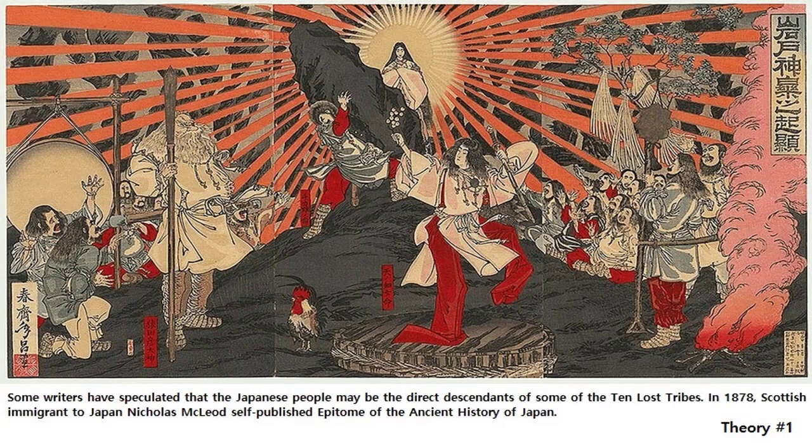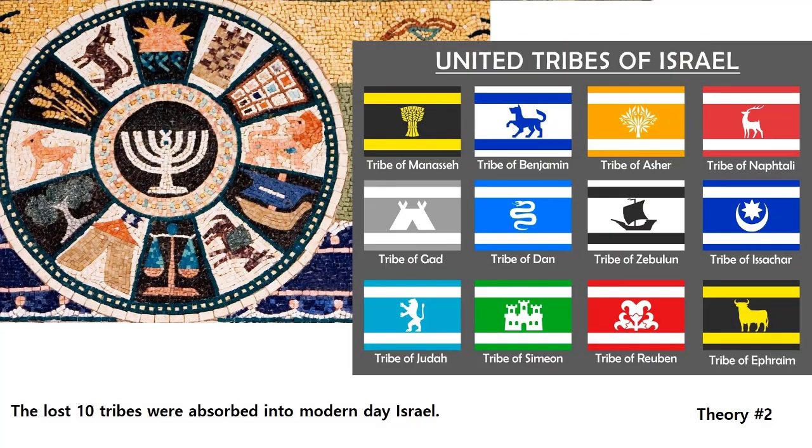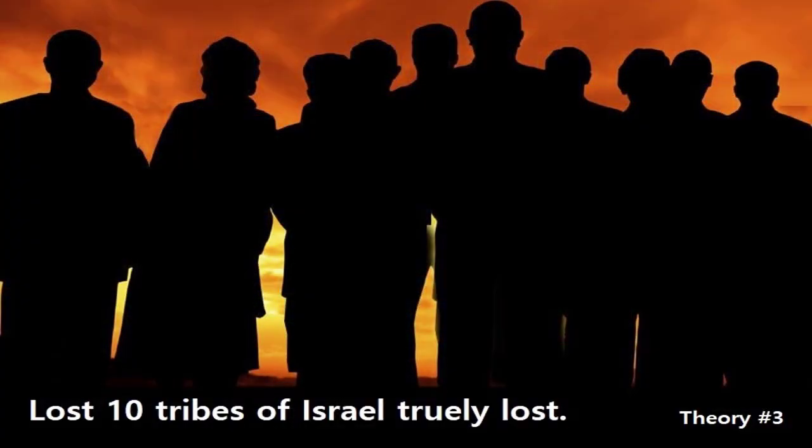There's the first one here. Theory 1 was that Japan basically has a remnant of the lost 10 tribes, and they migrated to Japan, believe it or not. There's some theory about that. There's another, probably a big one here, that a lot of the 10 tribes eventually came back and were absorbed into the modern day Judah. There's even an attempt to do that, searching out Jewish people that might live in foreign lands. Here's another one, Theory 3, that says basically the 10 tribes truly are lost and they're never going to be found.